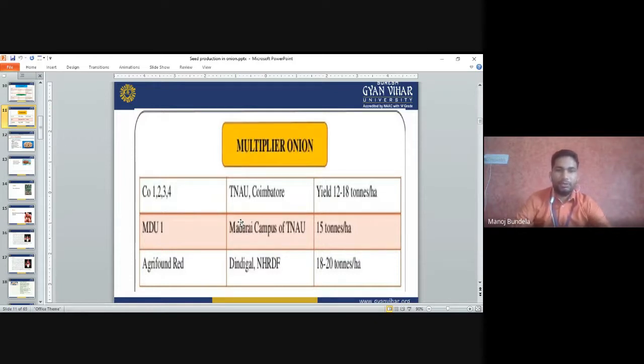MDU1 is developed by the Madurai campus of TNAU. The yield is 15 ton per hectare. Agrifound Red is developed by the NHRDF. The yield is 18 to 20 ton per hectare.